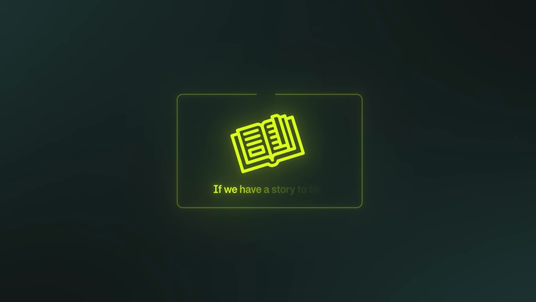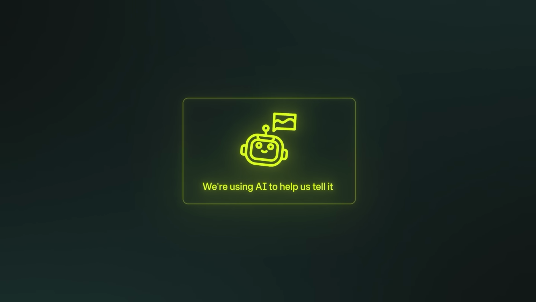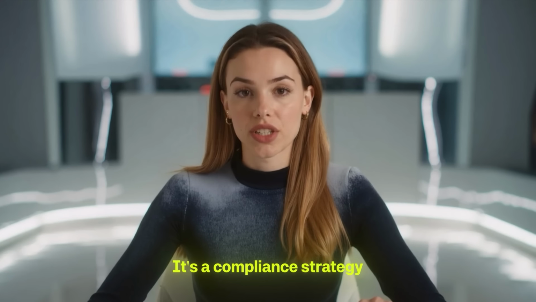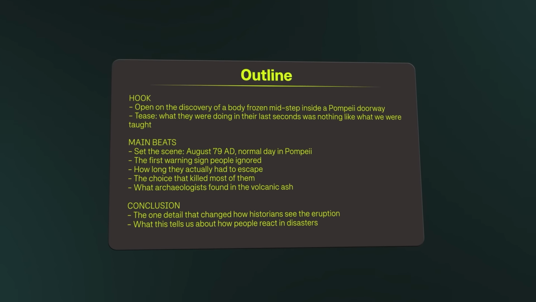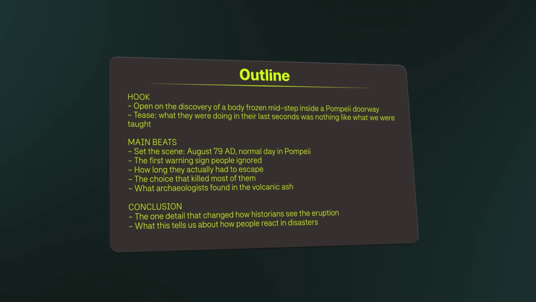But the same policy makes one important distinction. If we have a story to tell, and we're using AI to help us tell it, we're not breaking any rules. What separates the two is human creative input. So the workflow in step 2 isn't just a writing tip, it's a compliance strategy. First, we'll start with our outline. Just a few bullet points covering the hook, the main beats, and the conclusion. And that's our human creative layer.